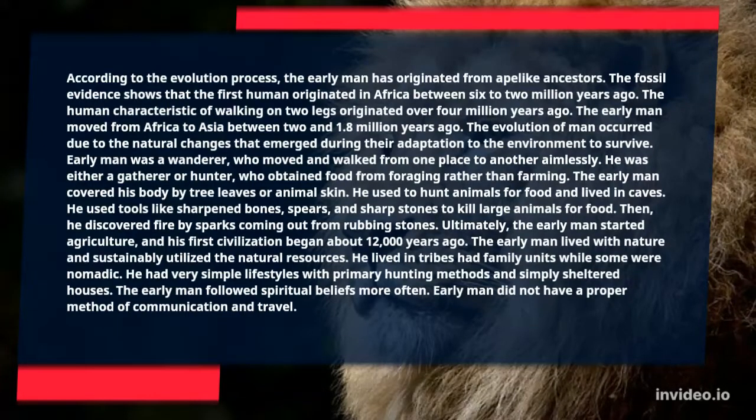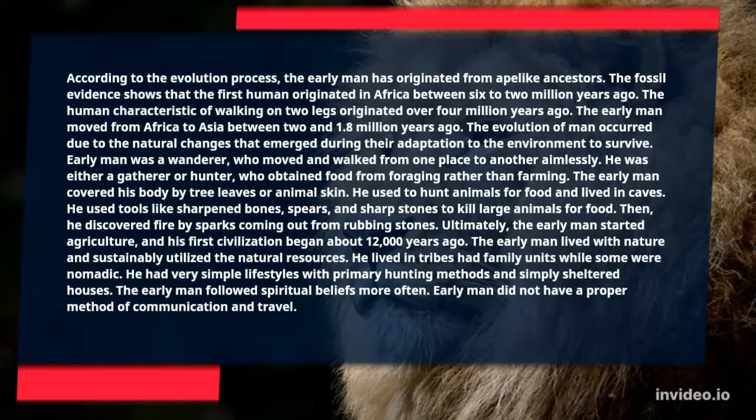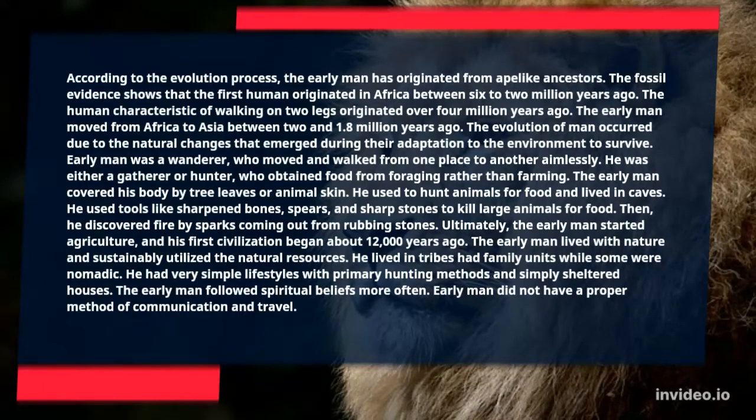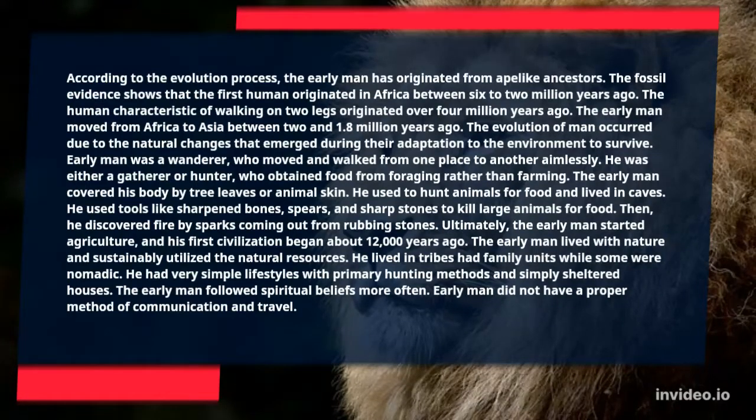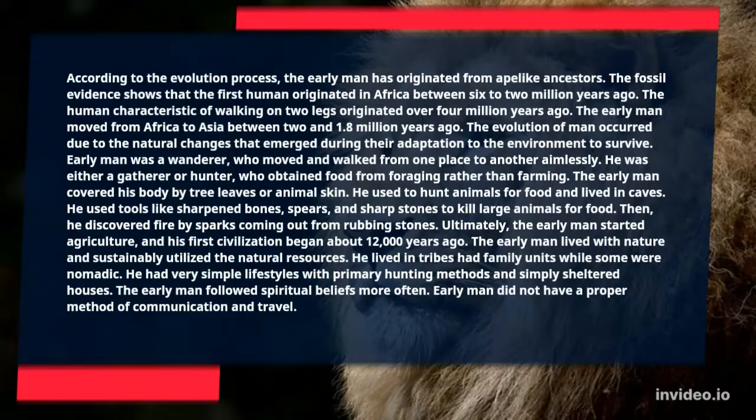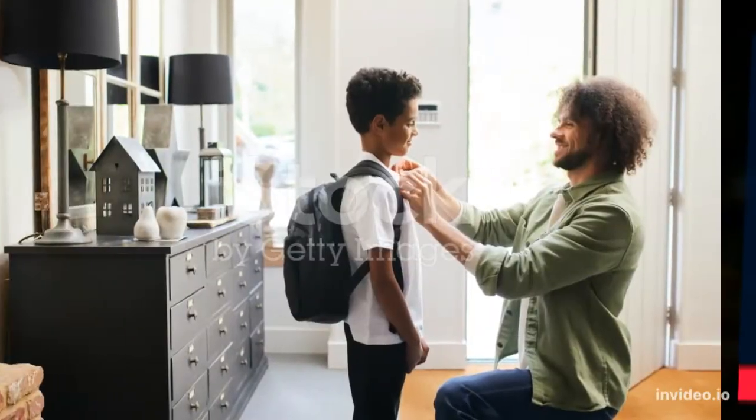He lived in tribes and had family units, while some were nomadic. He had very simple lifestyles with primary hunting methods and simply sheltered houses. The early man followed spiritual beliefs more often. Early man did not have a proper method of communication and travel.